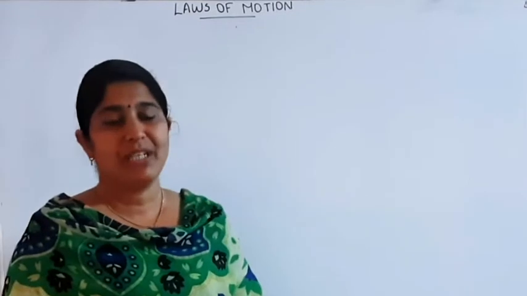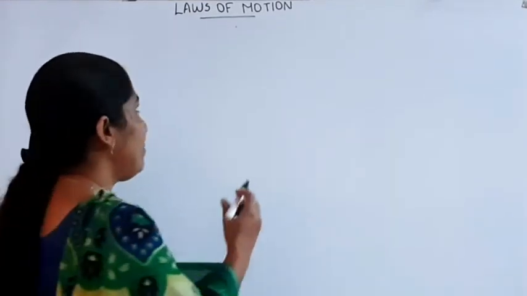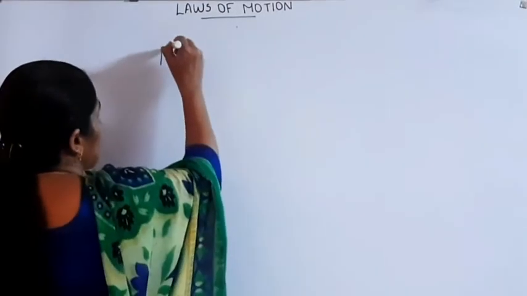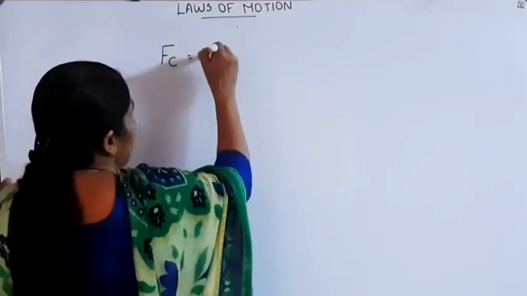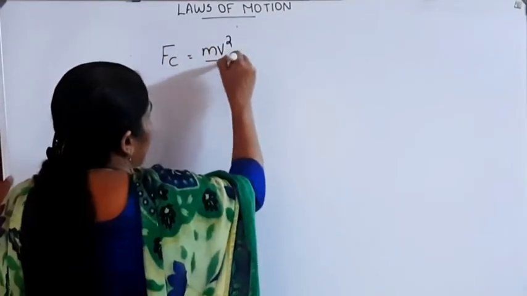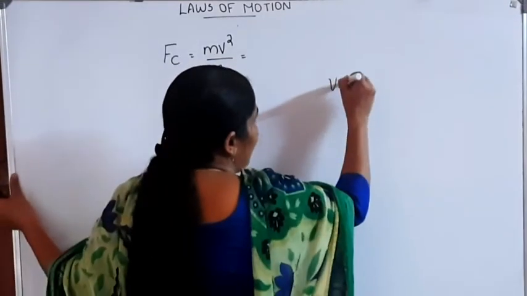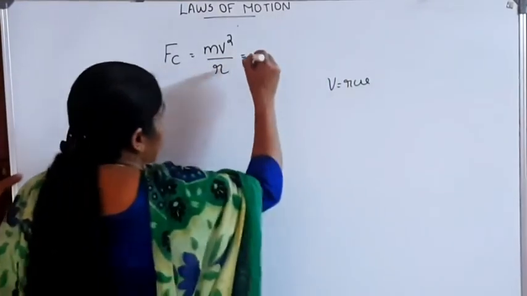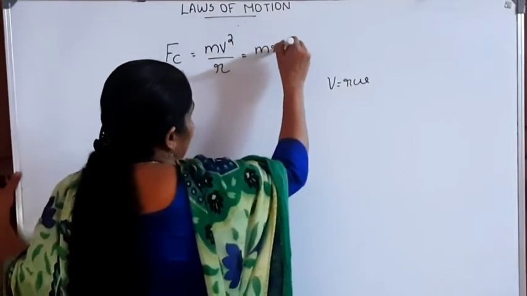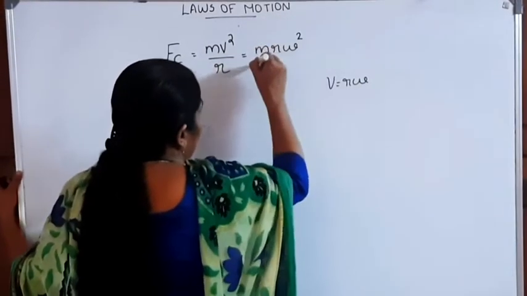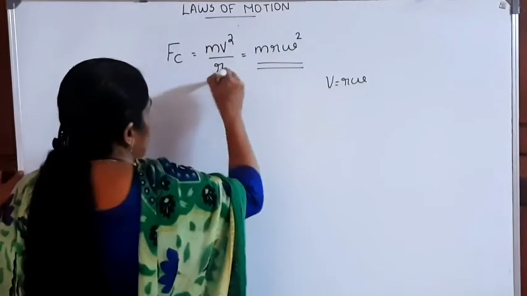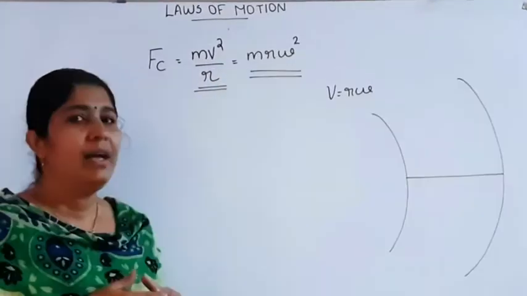In the case of circular motion, any body which is moving in a circular manner will possess centripetal force. That centripetal force Fc is equal to mv square divided by r. Or, we know that v is equal to R omega, so we can write it as mR omega square. Centripetal force is equal to mR omega square or mv square divided by R.